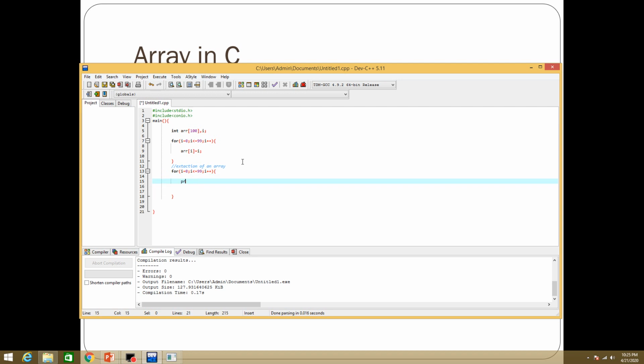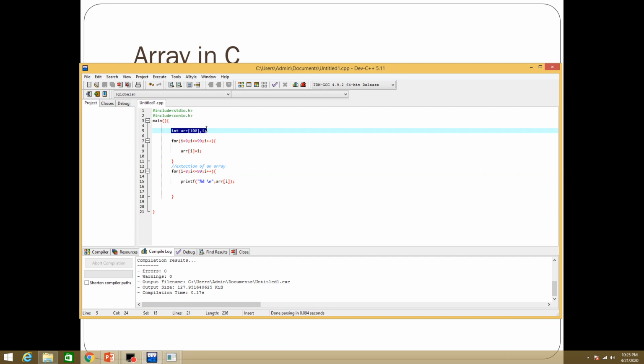Here you can print f. The array is of type integer, so %d\n. Okay, then the array's ith location. Now let's compile it.